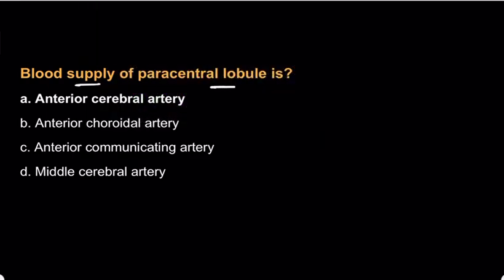So, blood supply of the paracentral lobule. The options are anterior cerebral artery, anterior choroidal artery, anterior communicating artery, middle cerebral artery. Now you take this paracentral lobule. Where exactly is it present? This paracentral lobule is present on the medial surface of the brain, right? It is present on the medial surface of the brain.